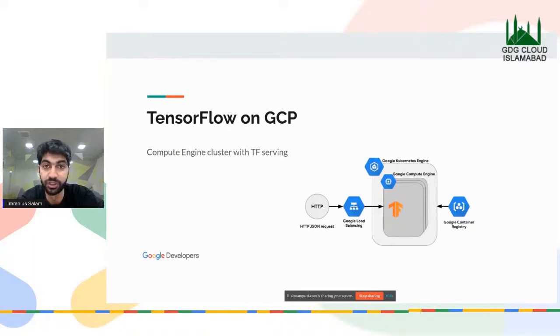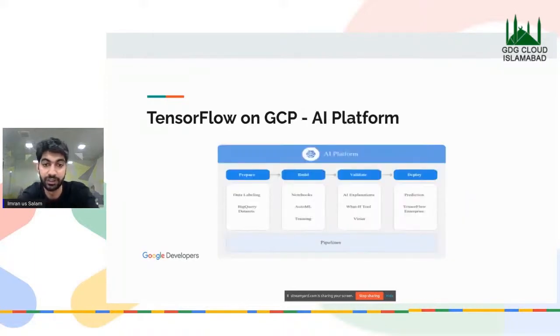a service. It's called AI Platform. Now, AI Platform provides a lot of tools, right? A lot of services under its umbrella. One of them is prepare, build, validate, and deploy. Now, in Prepare, you can label your data.